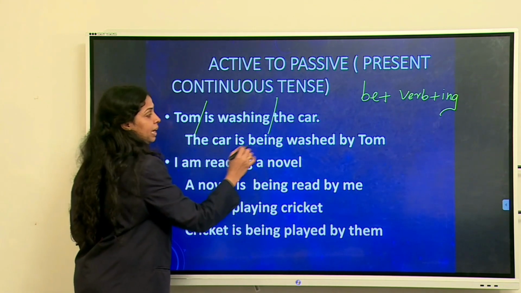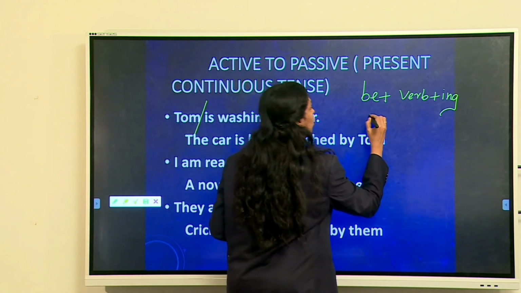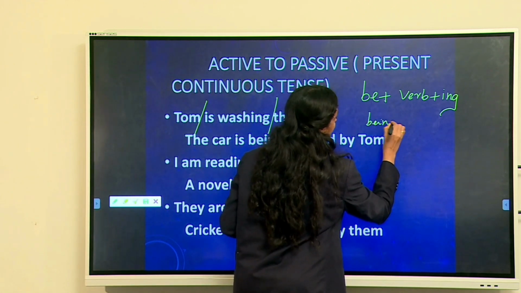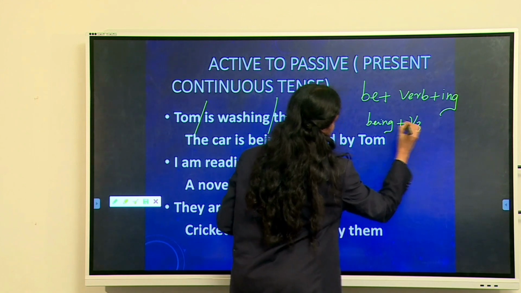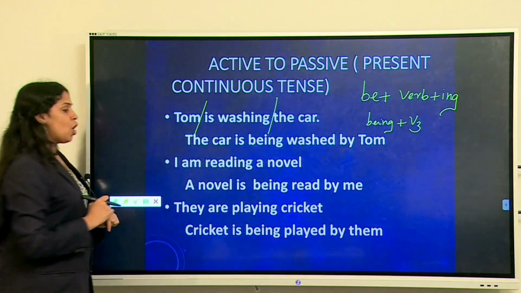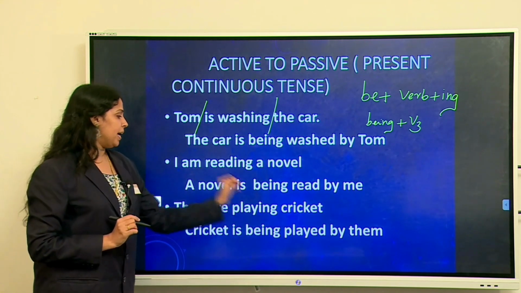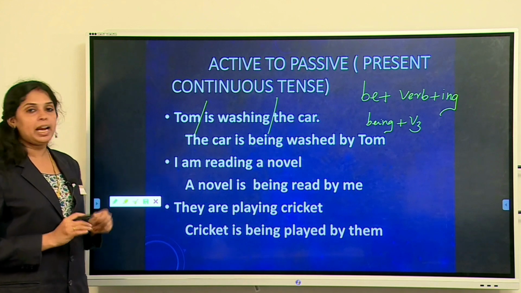The car is being washed by Tom. So if ing is coming means we have to use being plus V3 when we convert active into passive voice. I am reading a novel. A novel is being read by me. They are playing cricket. Cricket is being played by them.